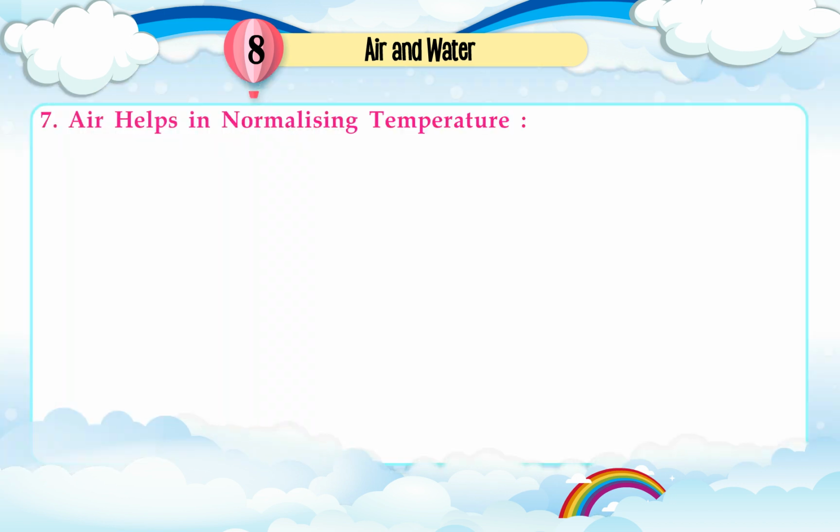7. Air helps in normalizing temperature. A piece of ice melts due to air and a hot piece of metal cools due to air. Here, air acts as a heat conductor and tries to bring these materials to the normal surrounding temperature. Hence, the phenomenon of ice